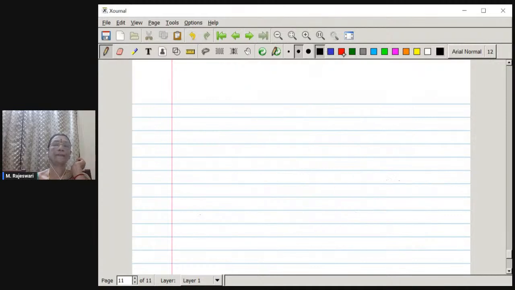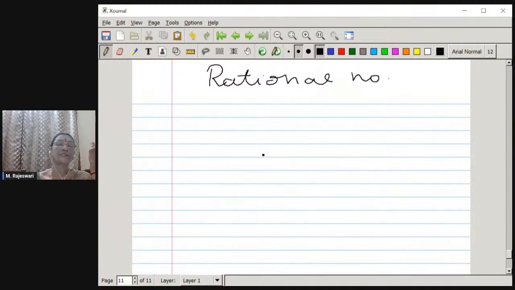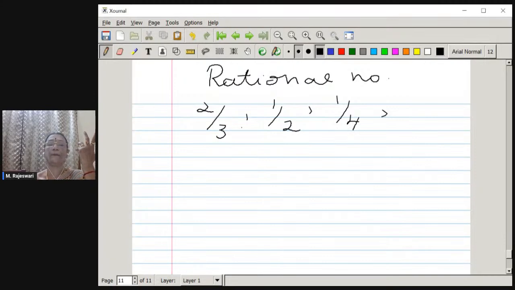Okay, this is one thing. Now second, we'll be continuing with the same kind of thing. One more concept is also introduced to you in this class. Now you all know every rational number can be written in decimal form. You can quote some rational number, say 2 by 3 is a rational number, 1 by 2 is a rational number, 1 by 4 is a rational number, 1 by 8 is also a rational number, etc. Any rational number you can choose, and that can be written as